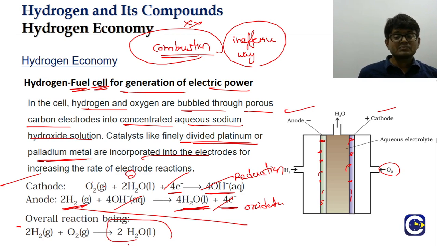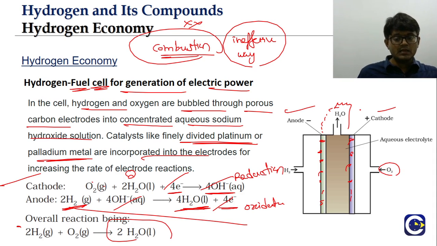Look, at the anode we are able to release electrons. So if you keep some external circuit, the electrons can be taken from the anode and brought back to the cathode side. That way we can extract the electrical power.